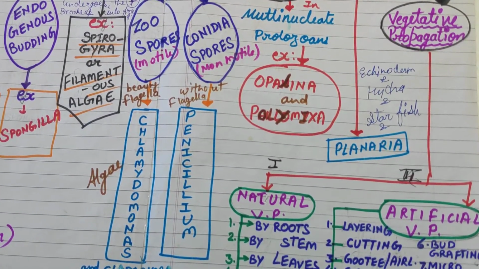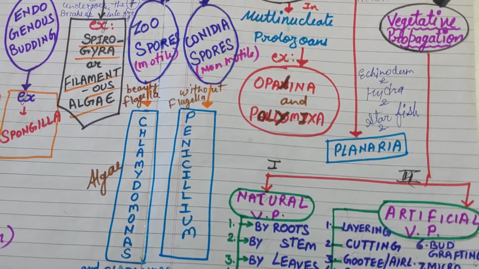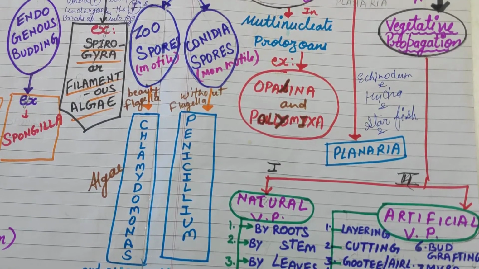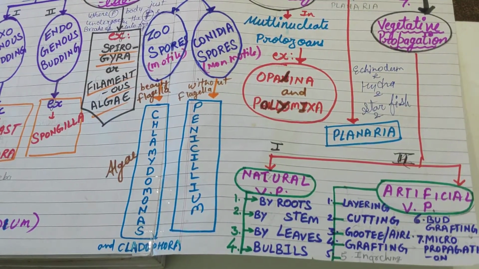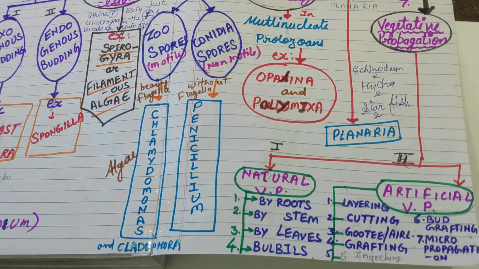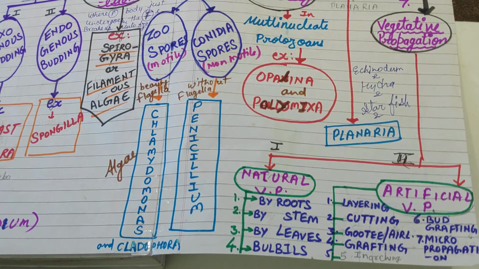Now, the last method of asexual reproduction is vegetative propagation. We can say also vegetative reproduction. Dear students, what do you know about vegetative reproduction? It is the process of multiplication in which a portion or fragment of the plant body functions as a propagule. For example, stem, root, leaf is capable of growing into a new plant in addition to performing its usual function.